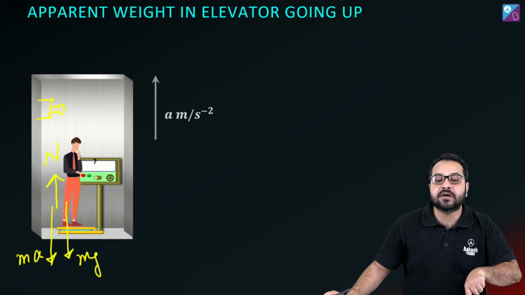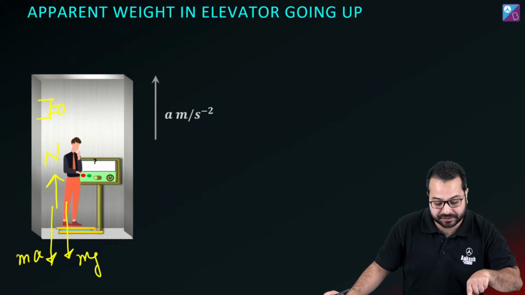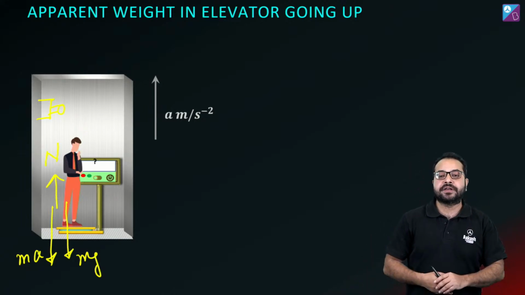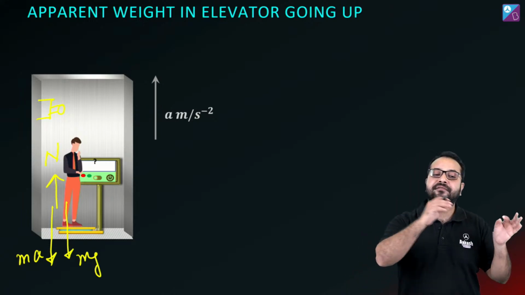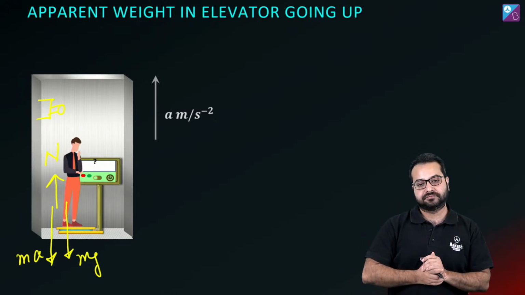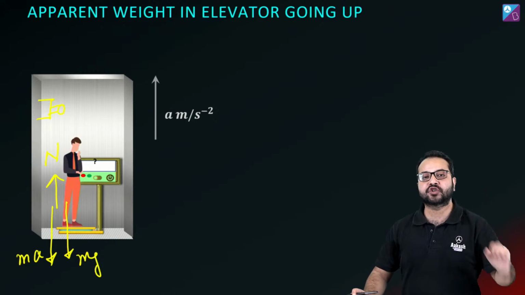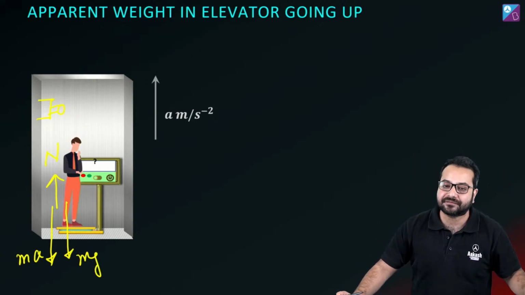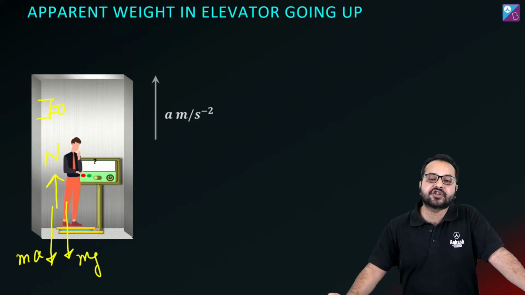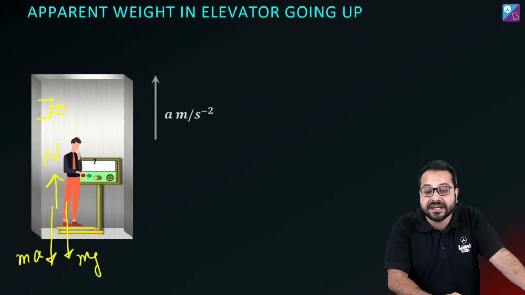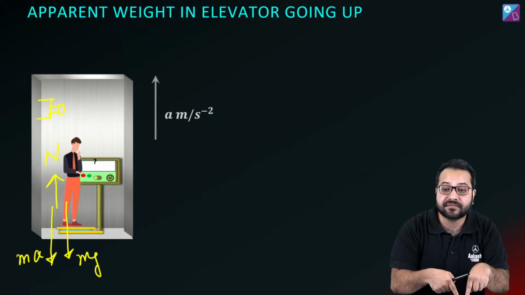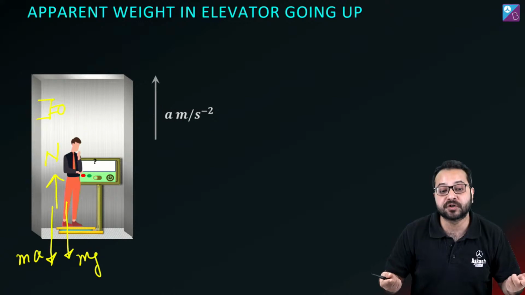Now when you observe it from the frame of the lift, what is the acceleration of this person? Can someone answer that? We are observing this man from the frame of the lift. I have a camera installed in the lift and I am looking at this man from the frame of the lift. What is the acceleration going to be? Obviously, it will seem that the person has no acceleration, which means that in this frame, the net force on the person is going to be what?